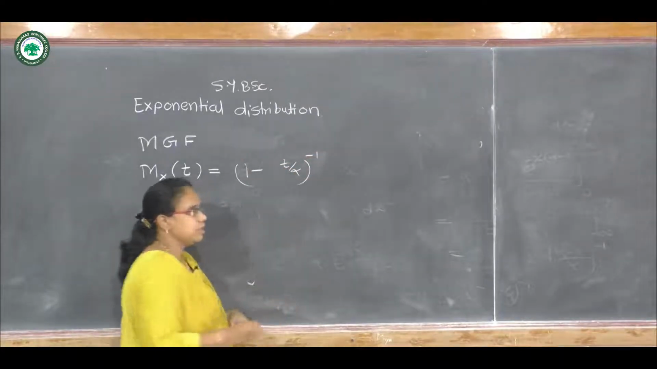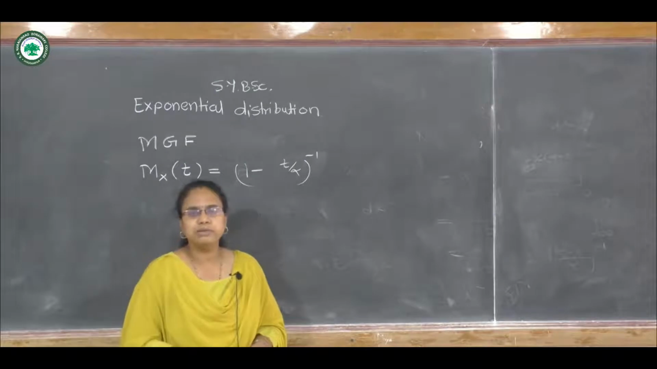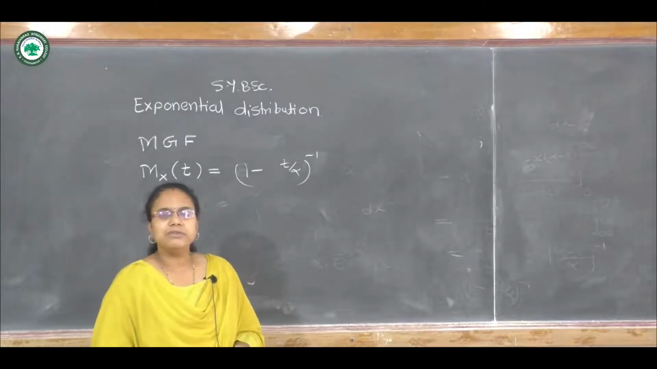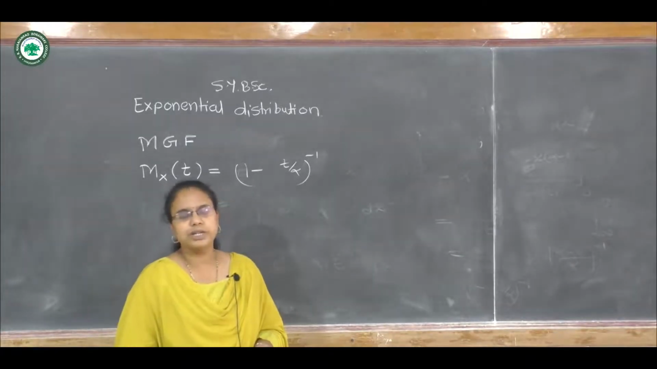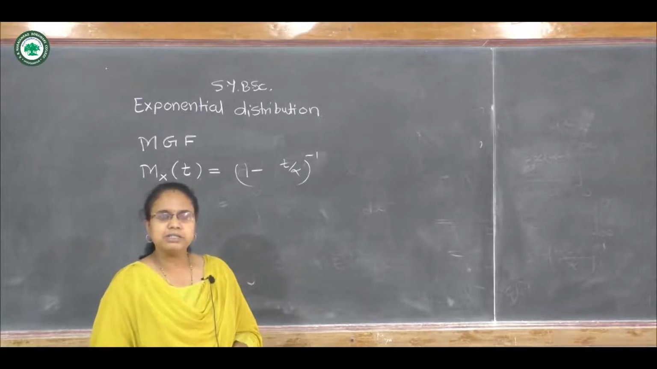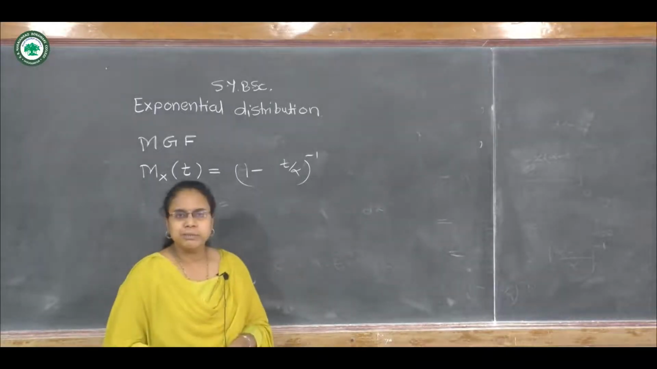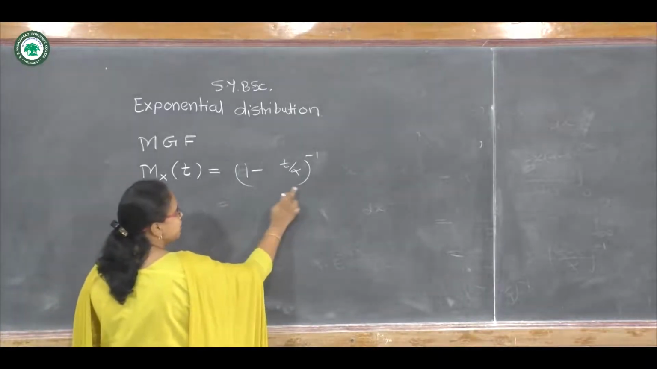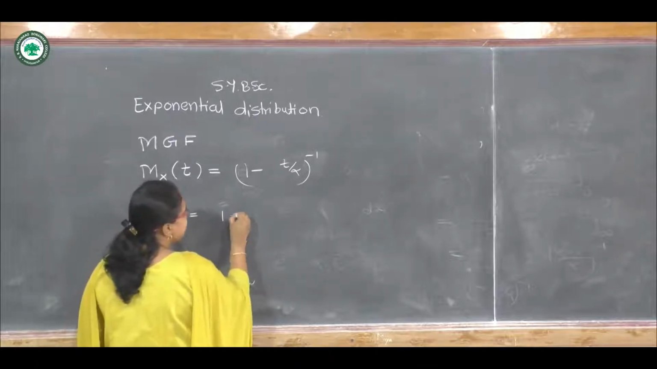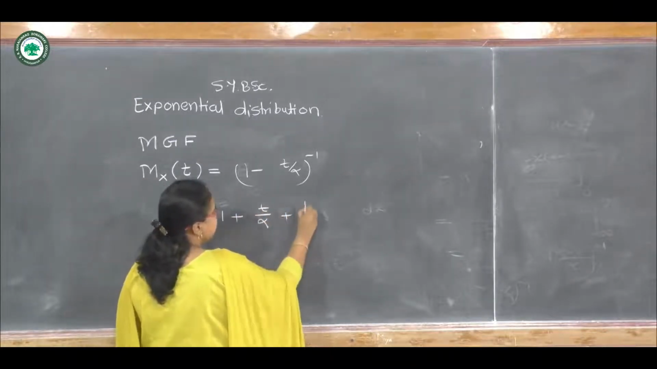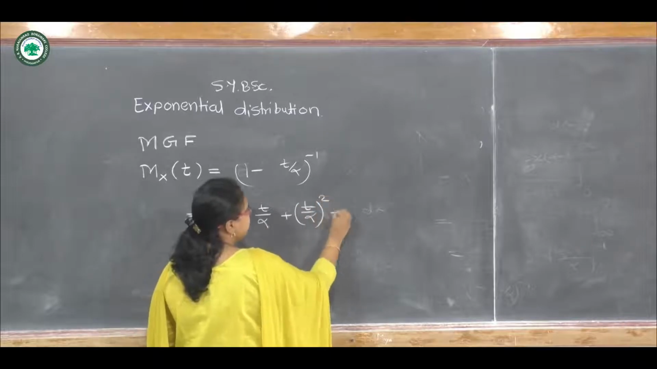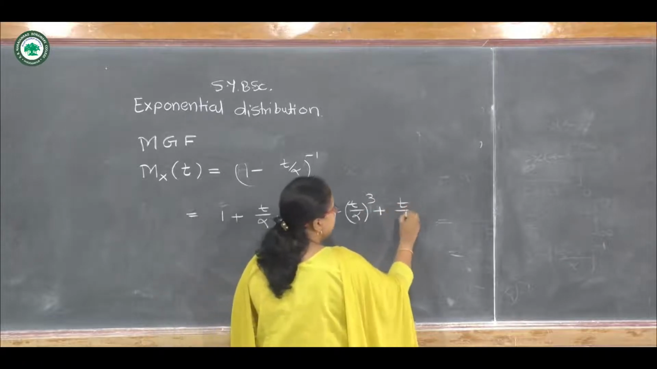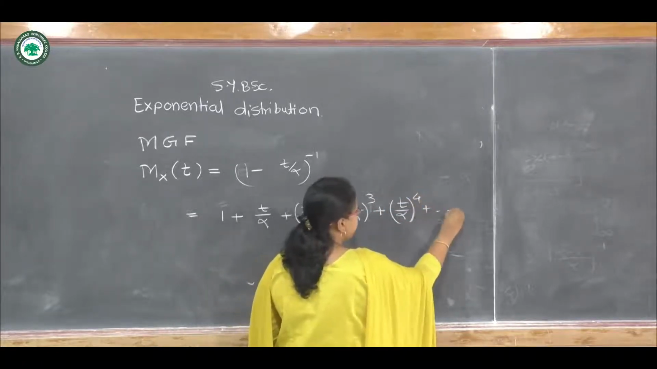Now the next point is that we can calculate moments from this MGF by using two methods. Either we can use the expansion method or the differentiation method. Let us solve this by using the expansion method to get moments. We know the expansion of this term, which is 1 plus t upon alpha plus (t upon alpha) square plus (t upon alpha) cube plus (t upon alpha) raised to 4, plus so on.